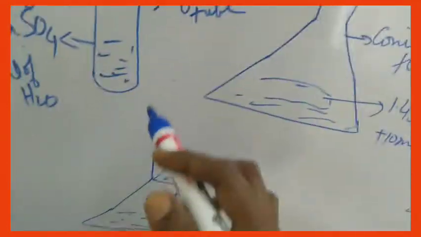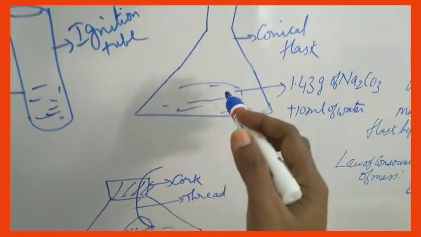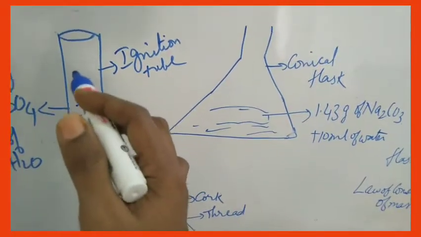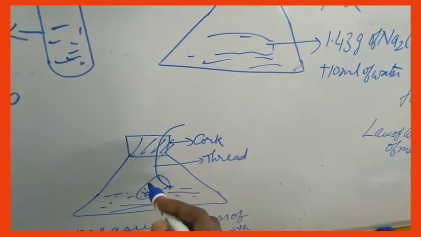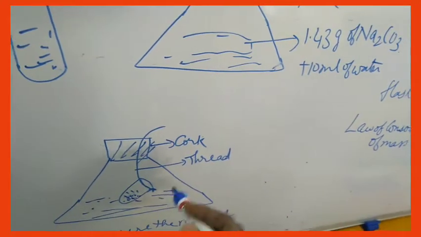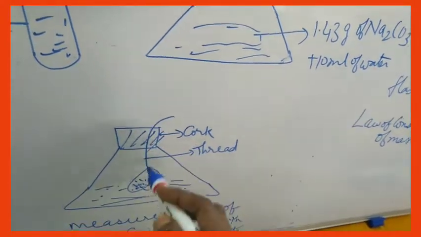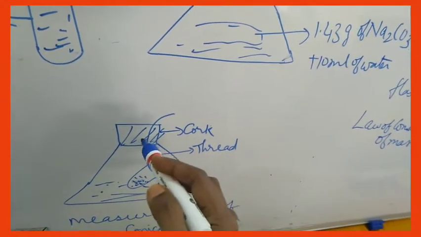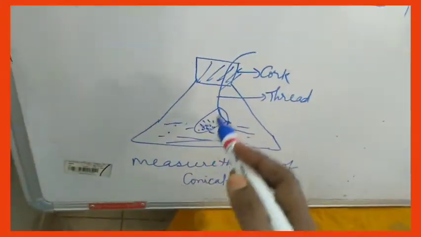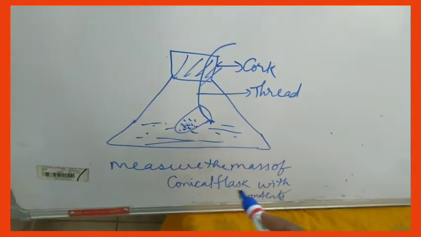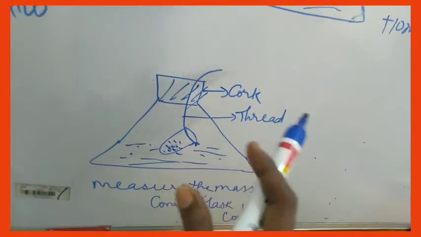Now you are going to take this ignition tube and put it in this conical flask. Slowly tie this tube with a thread and slowly insert it so that they will not mix up. Here we have copper sulfate solution, and in the conical flask we have sodium carbonate solution. You should be careful that both of them do not mix. After inserting it with a thread, you fix it with a cork. Here we have a cork and this is a thread. Now slowly we measure the mass of the conical flask along with the contents present in it.